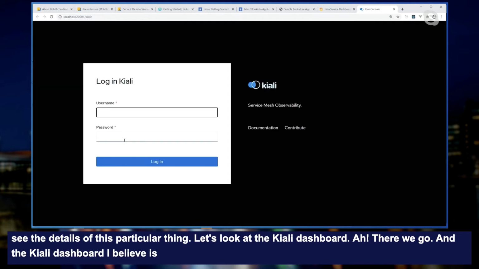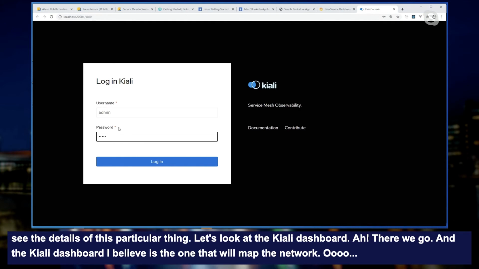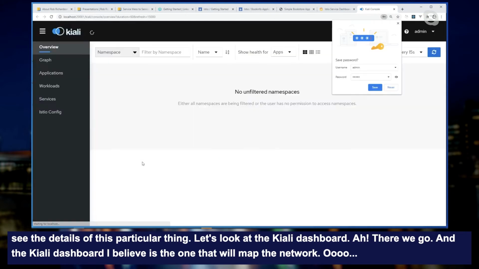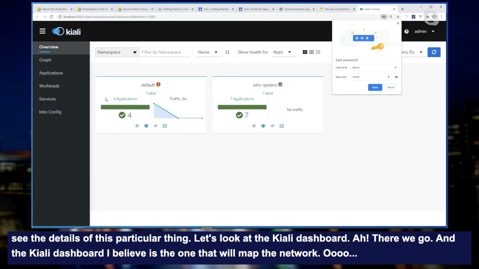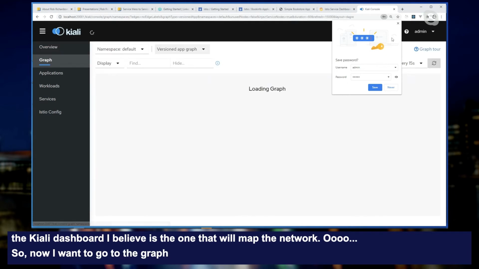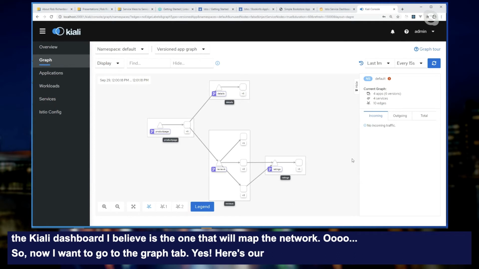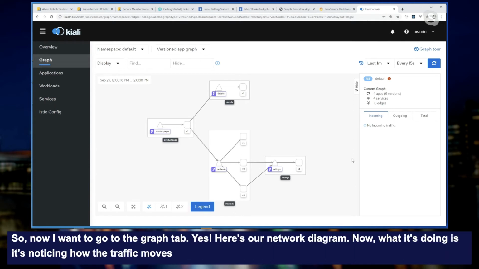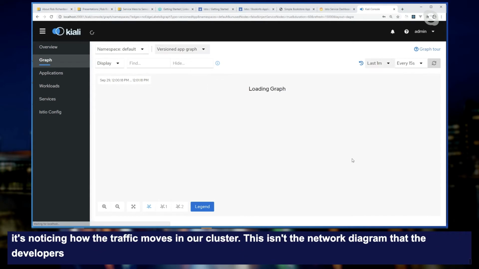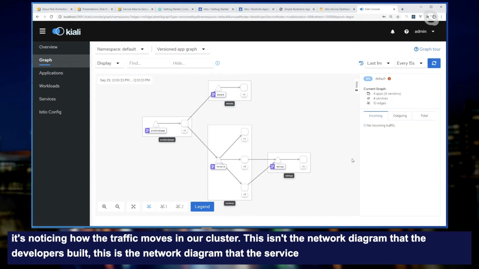So now I want to go to the Graph tab. Yes, here's our network diagram. Now, what it's doing is it's noticing how the traffic moves in our cluster. This isn't the network diagram that the developers built. This is the network diagram that the service mesh was able to infer from our cluster. That's perfect.